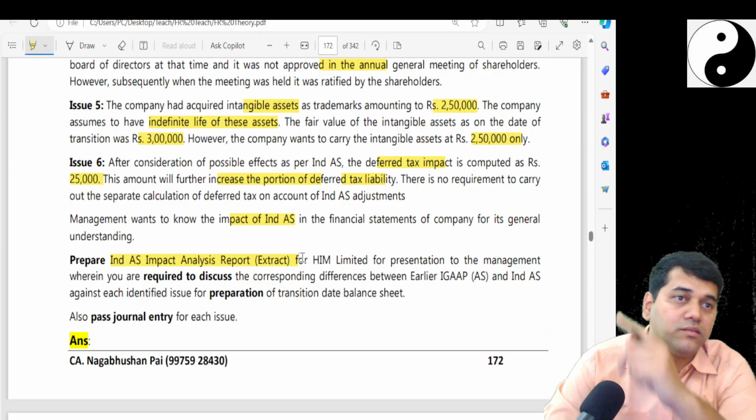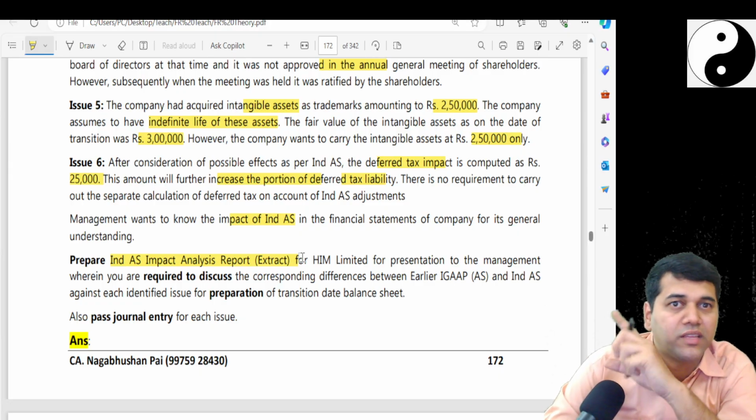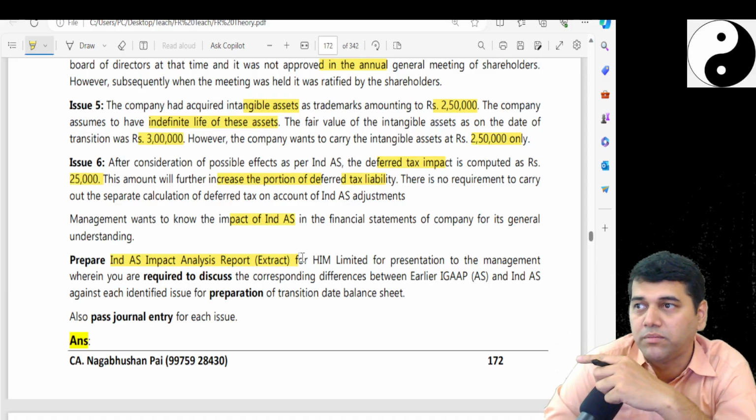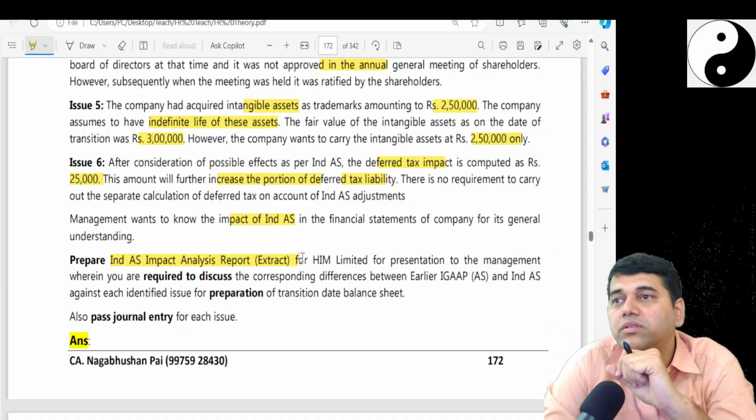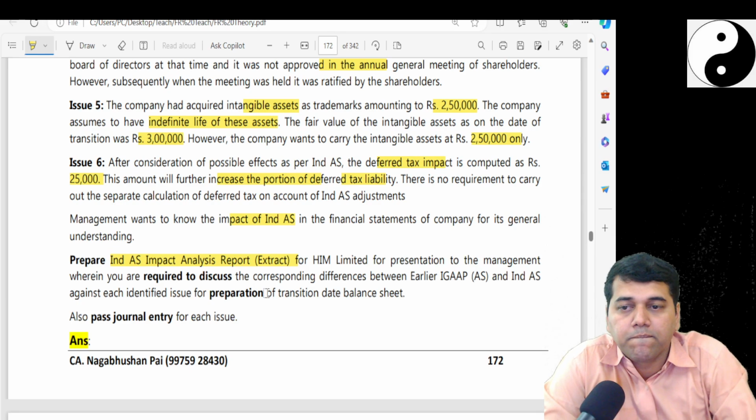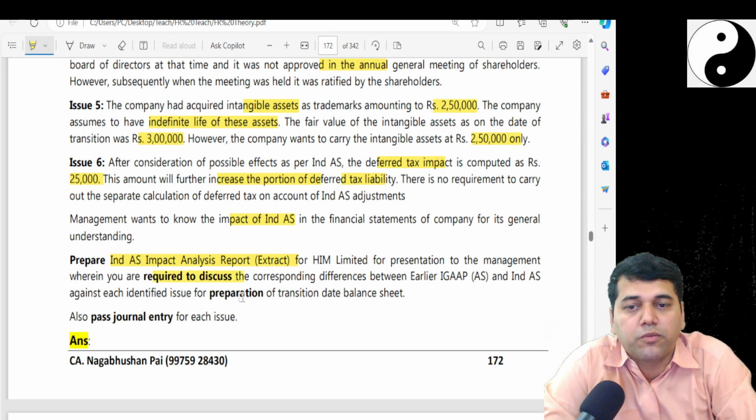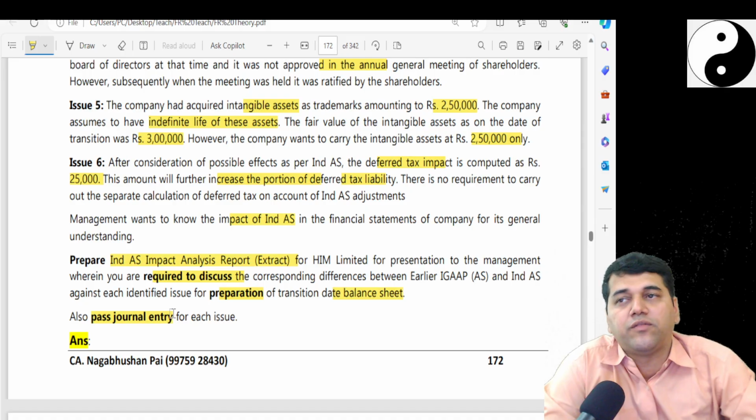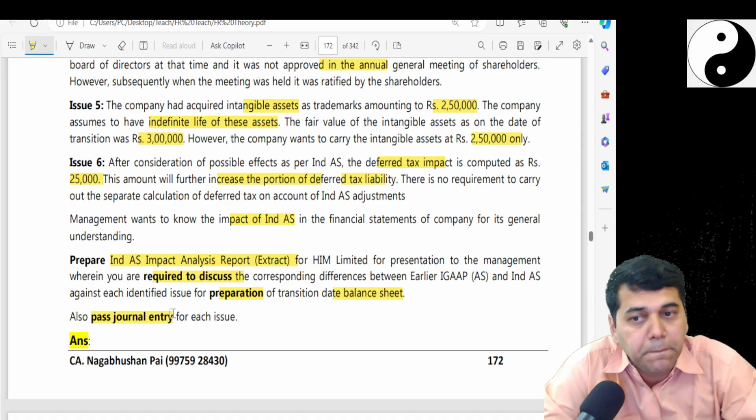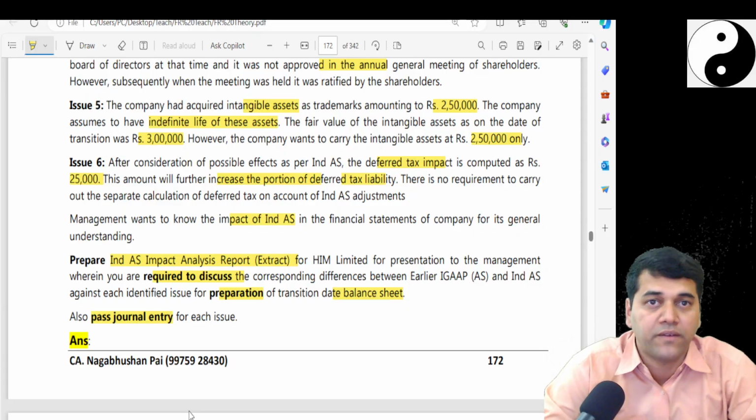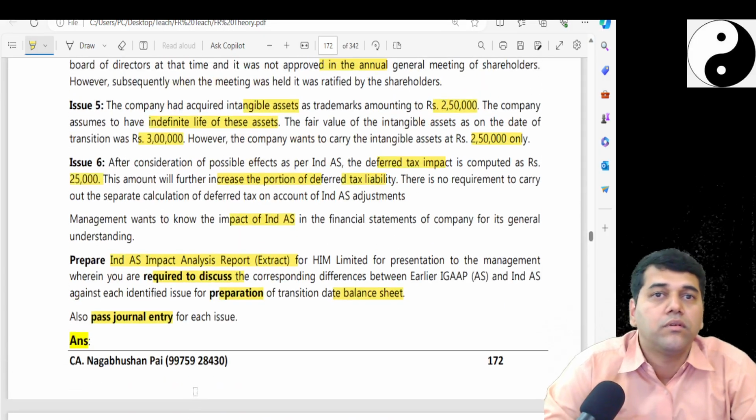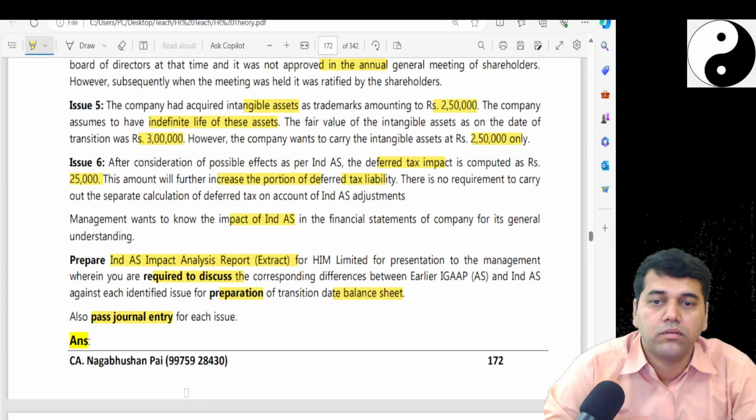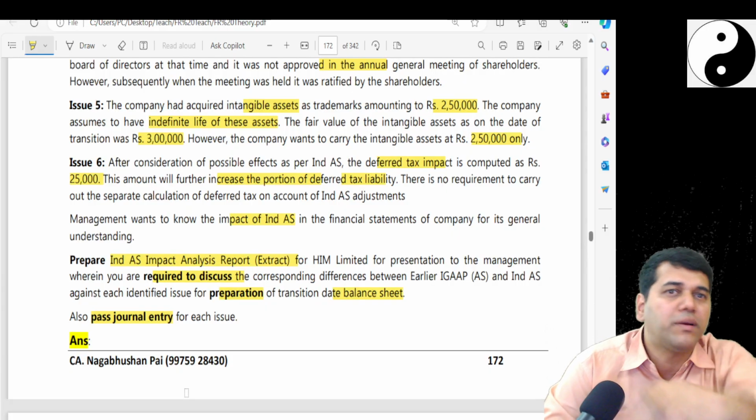So that they will not do that soft Bharati or some last Shaurya limited problem. They may ask you to prepare a report. They are required to discuss corresponding with the preparation of the Ind AS balance sheet against identified issues. Also pass the journal entry for the issue. So how will this impact analysis report look like? That's whatever you have seen, no. You have to pass one rectification entry also.